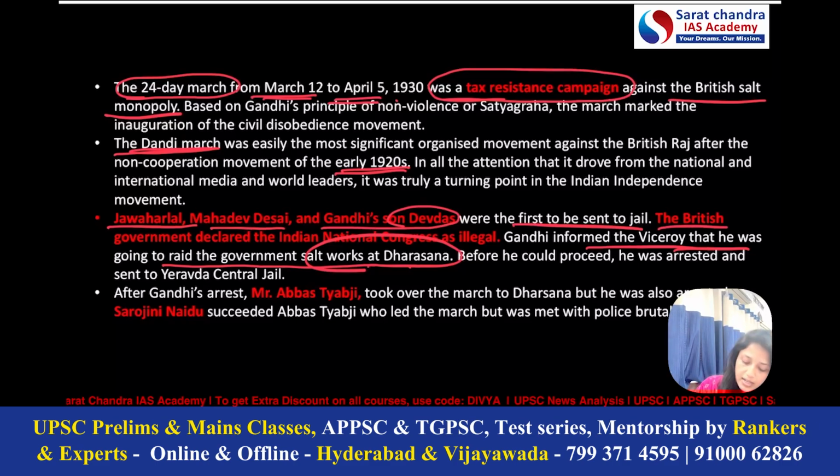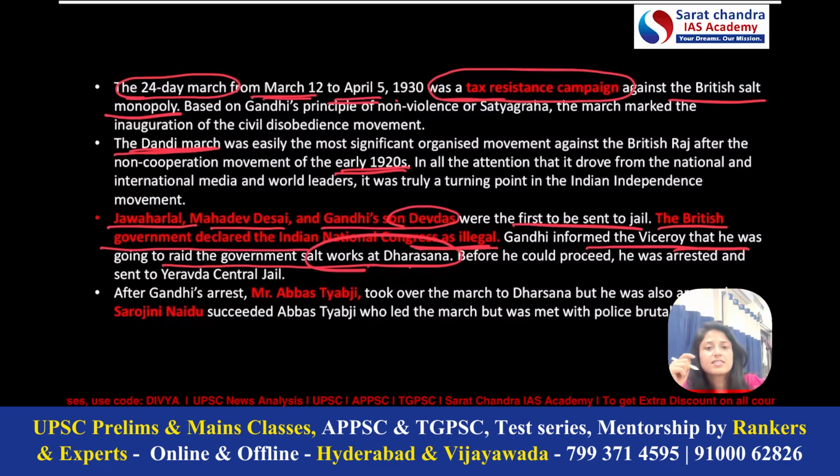Another important point is that the British government declared the Indian National Congress as illegal. This statement is also very important, because in prelims, UPSC generally asks about the situations, what all things happened under this movement. So this is very important, that in the civil disobedience movement also the Indian National Congress was declared illegal by the government. After that, Jawaharlal Nehru, Mahadev Desai, and Devdas were arrested.